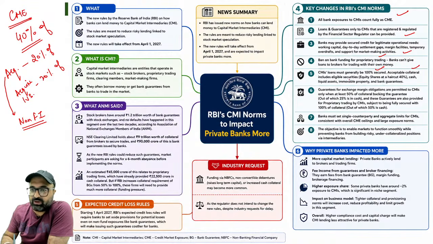Acceptable collateral includes the eligible securities where loan to value ratio is 60% or haircut is 40%. Cash or liquid assets, immovable property, as well as bank guarantees.